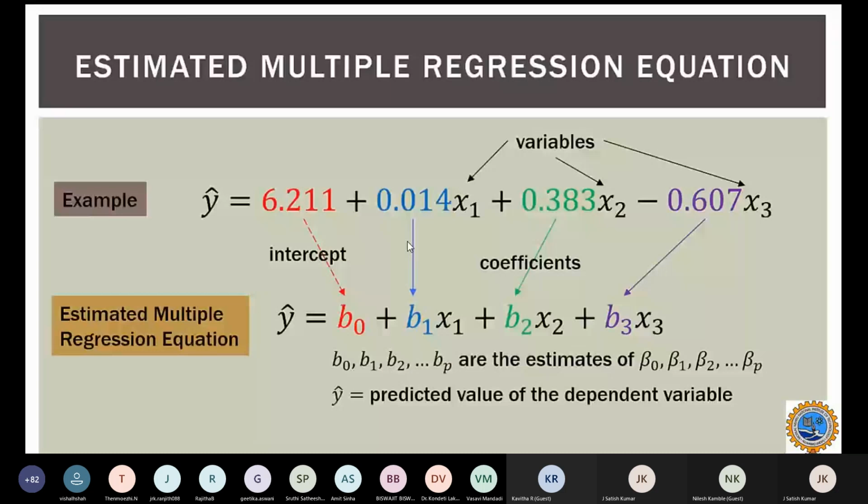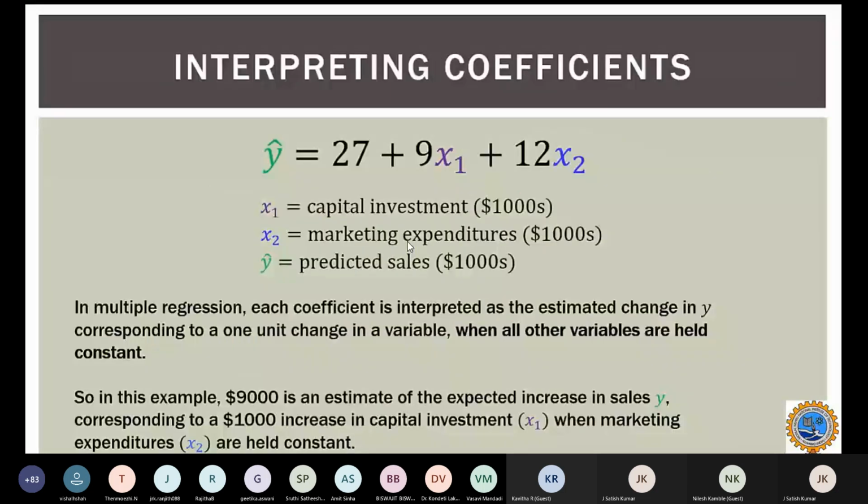How do you interpret these coefficients? Suppose we take the equation y cap is equal to 27 plus 9 x1 plus 12 x2.